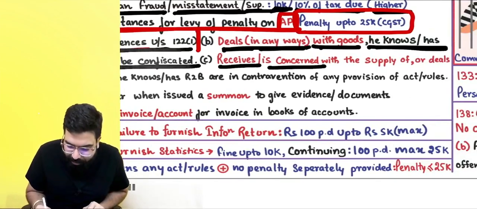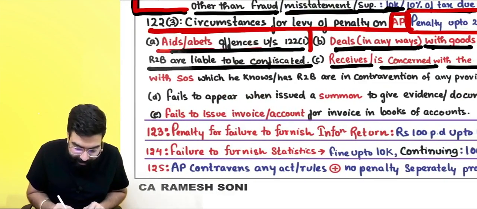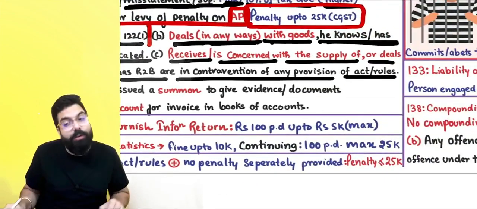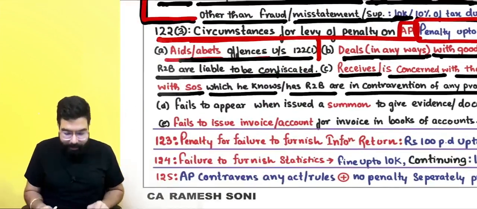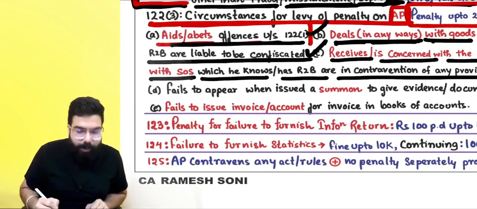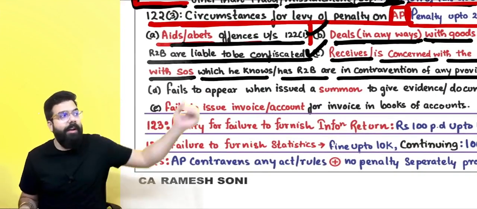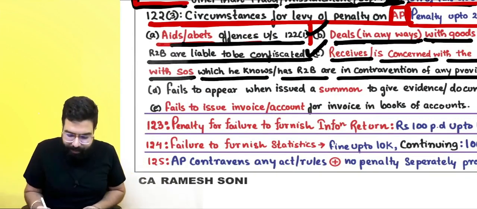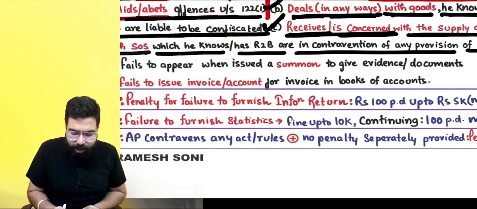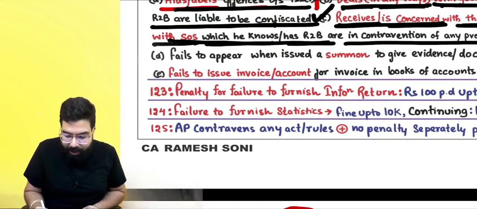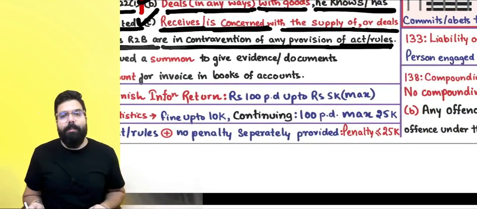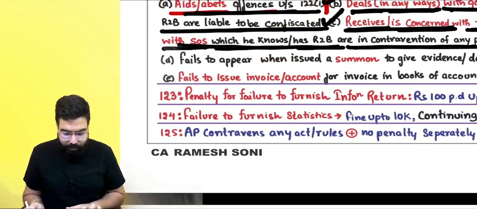Next, receives or is concerned with the supply of, or deals with supply of, service which he knows or has reason to believe are in contravention of the provisions of the act or rules, then he shall be liable to penalty. See, the second one was goods, the third one relates to service. If I have received a service and said, okay sir, no problem, don't give invoice, then also you will be liable for a penalty which is up to 25,000.